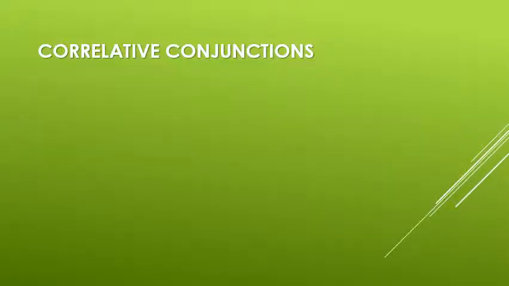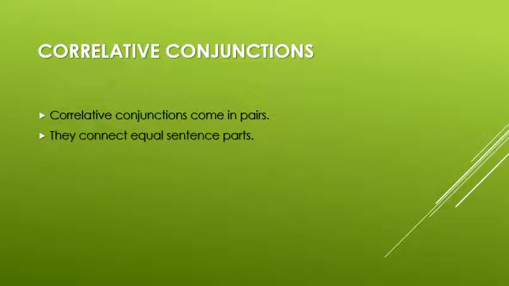So now let us understand correlative conjunctions in detail. Correlative conjunctions come in pairs, as I have mentioned. They are always in two numbers. They connect equal sentence parts. The sentences are balanced, like either you can stay here or you can go to your friend. So there are two options, and these are equal parts of sentences.